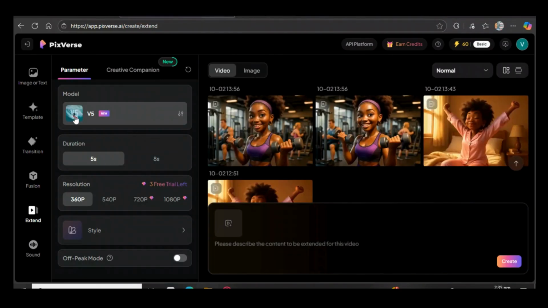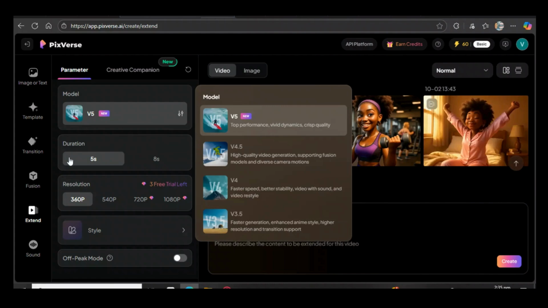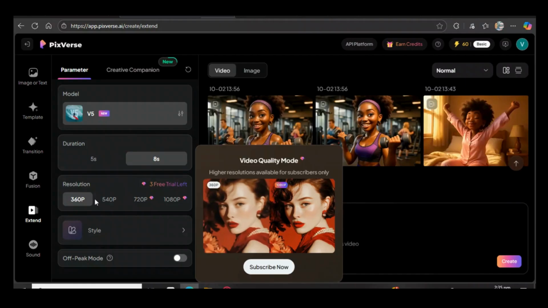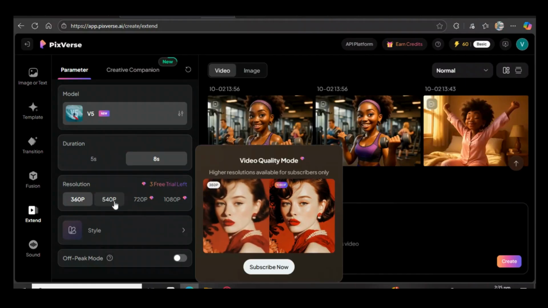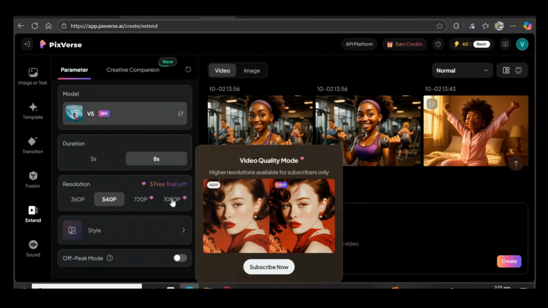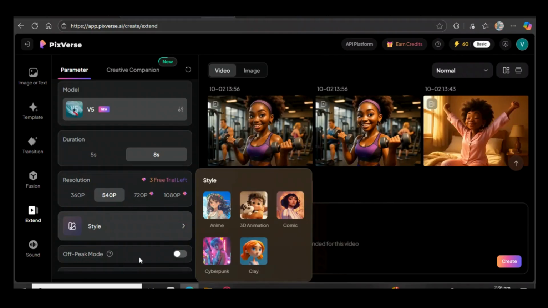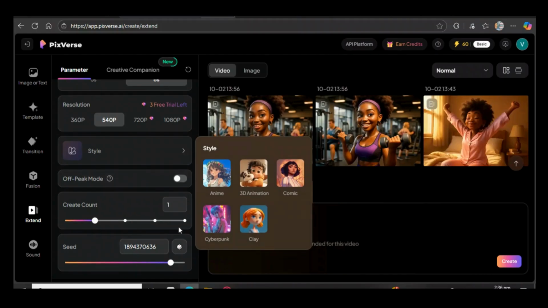Okay, so we're gonna start here on this model. So we're gonna leave it on this V5, the new model, and then we're gonna come here to the duration, and then you can select the duration you want. I would love to use the 8 seconds, and then comes here to the resolution. I will go with 540, so I cannot go over that because I'm on a free trial. Okay, and then it comes to the style. I can just leave the style alone, and then leave the off peak mode alone. I cannot use that, and then leave everything like that.